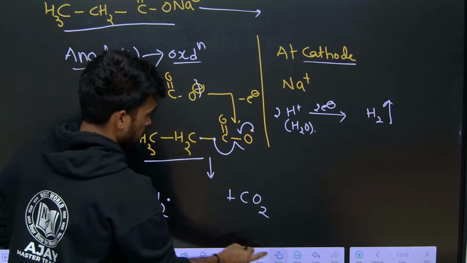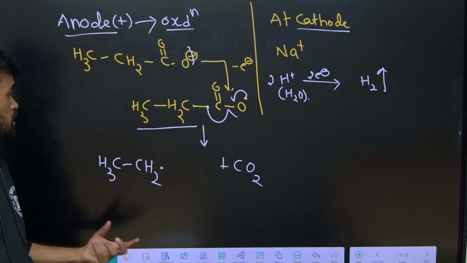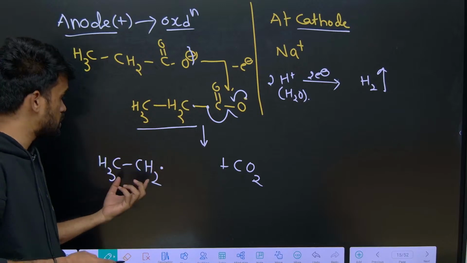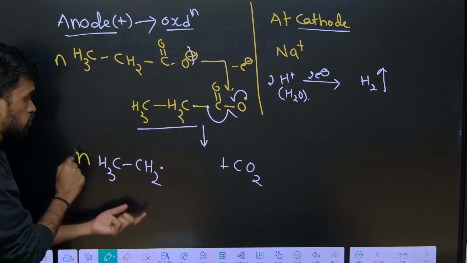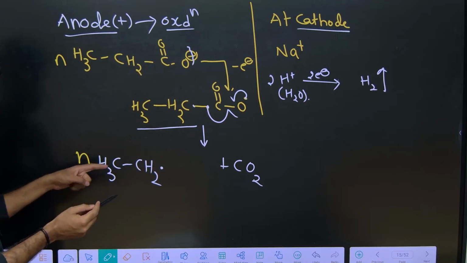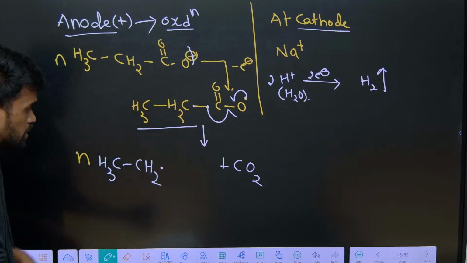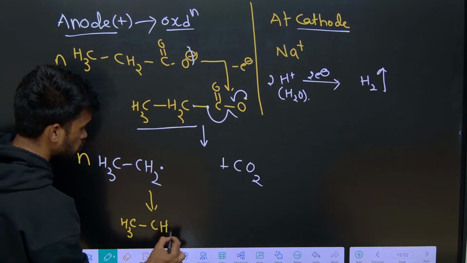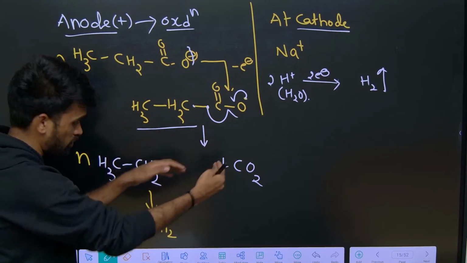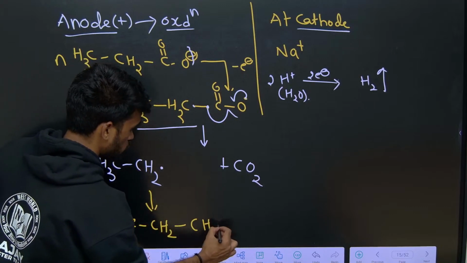In this electrolysis process there will be n number of molecules, and all will be converted into these forms. Now this will combine with another molecule, the coupling takes place, and gives CH3 CH2 coupled with one more species like this, forming CH2 CH3.